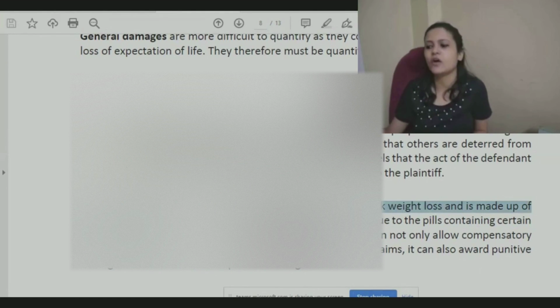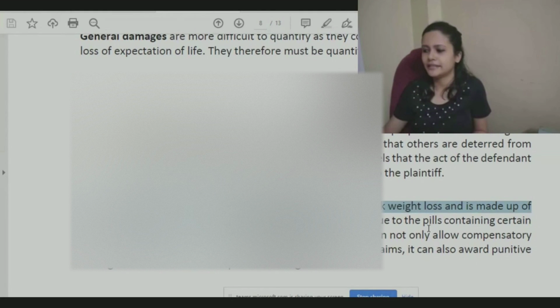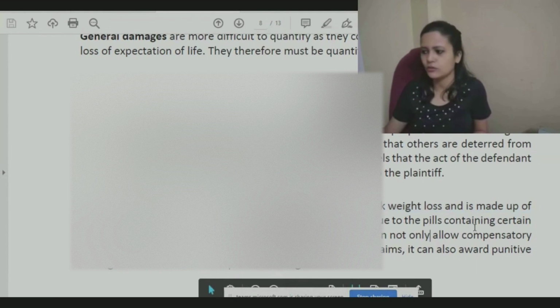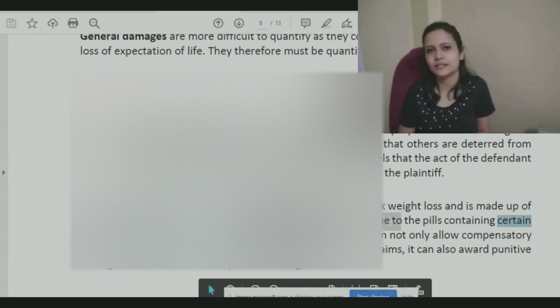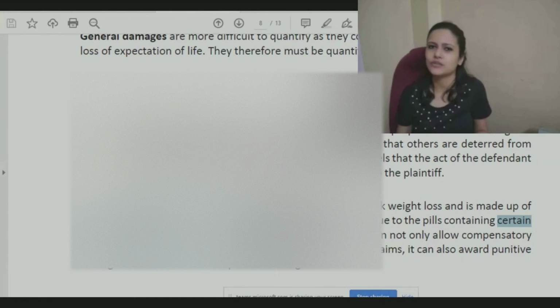And believing this, the plaintiff also purchased those pills. She consumed it, and later on, she came to know that it was containing some chemicals, and because of that, she fell sick. So in such a case, if court asks the company that, okay, you had put up this false or fake ad, and this person suffered injury, she had to suffer for a few days, so you need to pay her, might be whatever is the amount, 50,000, 1 lakh, 2 lakhs.